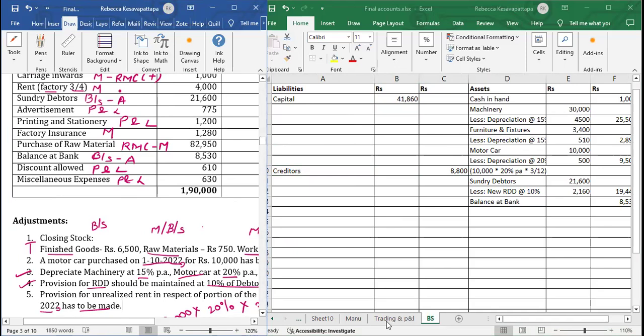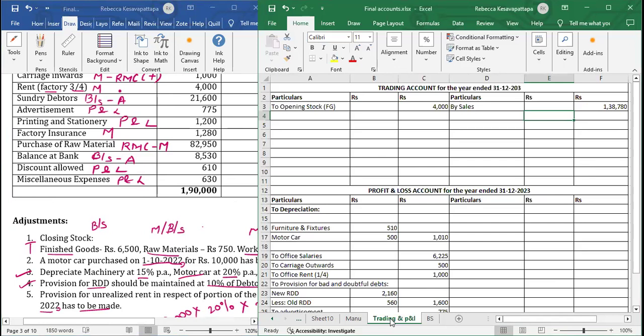Where do we write finished goods? In trading account. Opening stock of finished goods, here we will write by. Closing the stock, in bracket we will put again finished goods. What is the closing stock amount of finished goods? 6,500. Second effect will go to balance sheet.